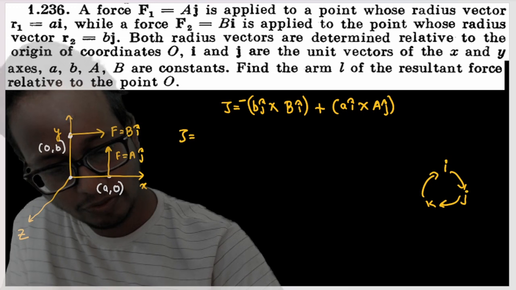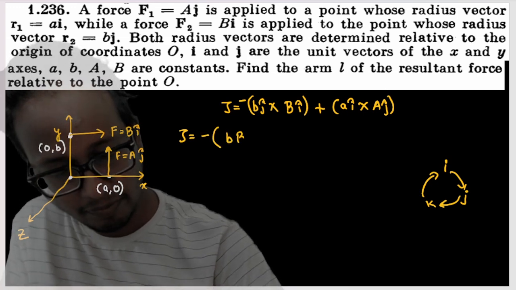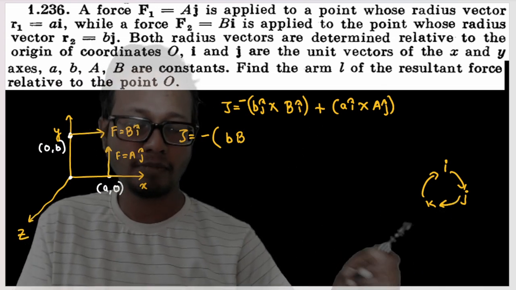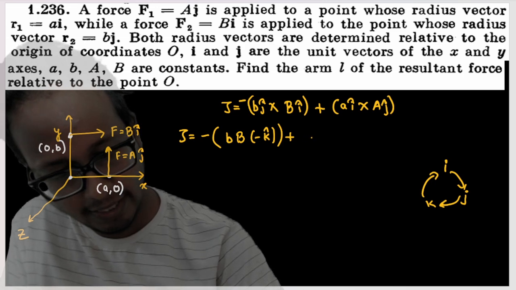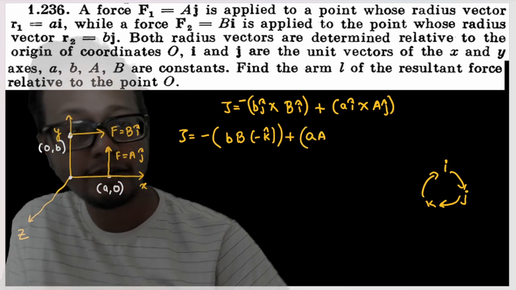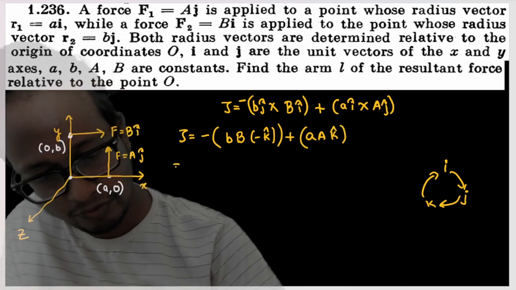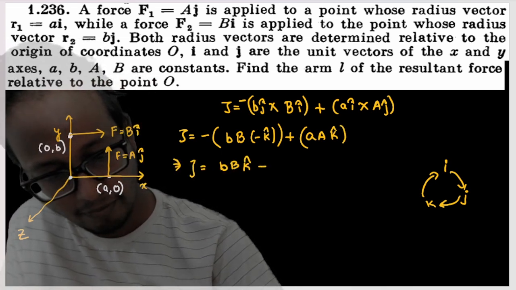So torque is equals to minus b times b, j cross i, and j cross i is minus k, plus a times a, i cross j, and i cross j is k. So torque is equals to bbk plus aak. This is the simple question.